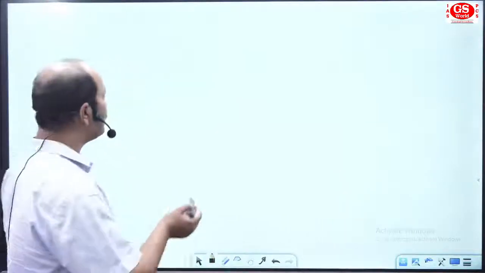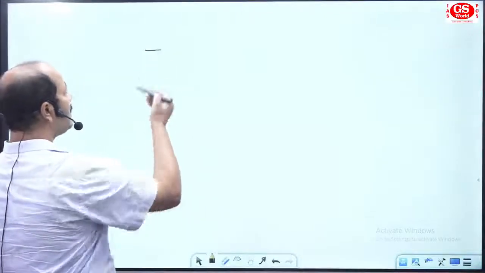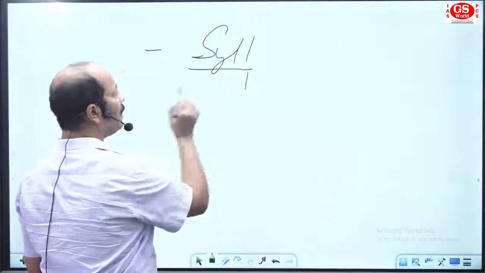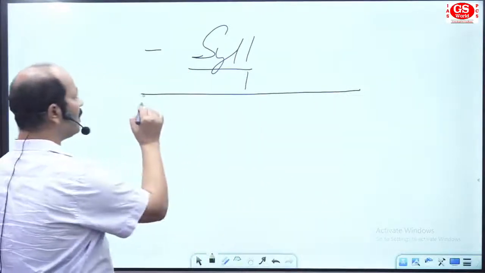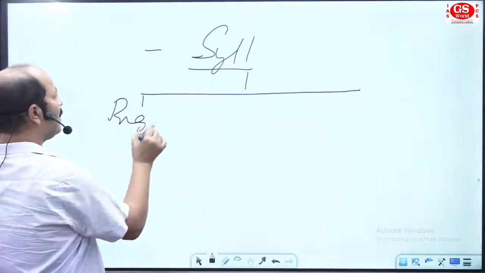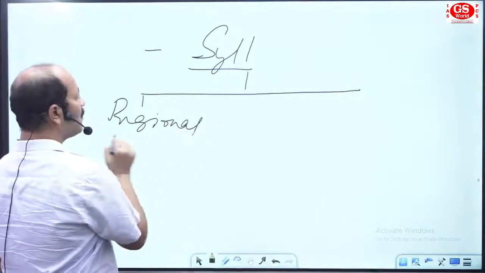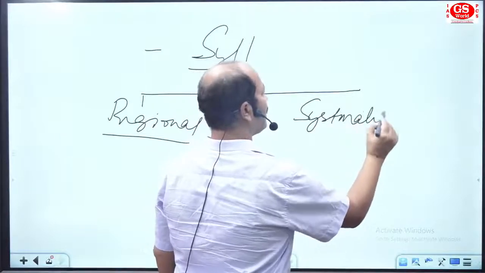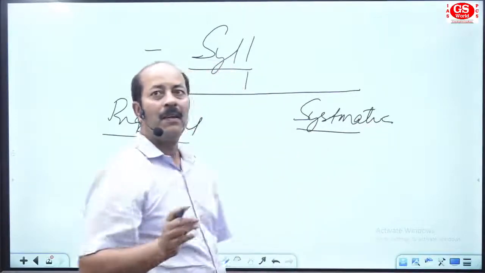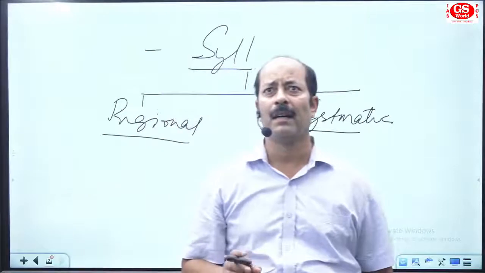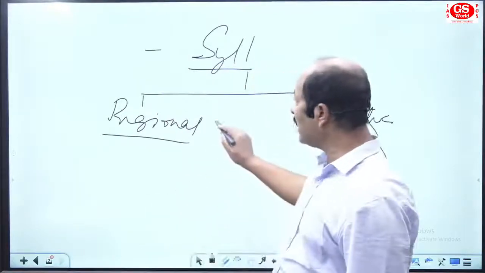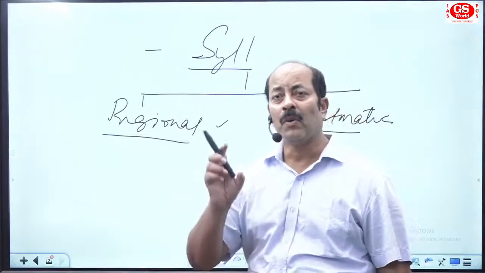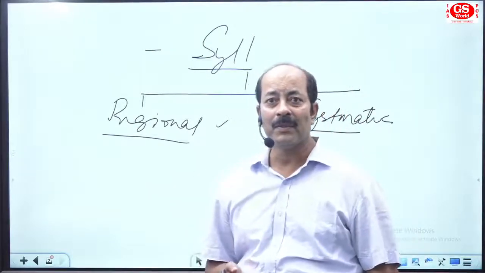Let's begin from here. In the study session we have discussed the syllabus area, and I have divided the syllabus into two parts. One is the regional aspect area, and one is the systematic aspect area. Got that? So in the whole syllabus you will find two sections: one is the regional aspect and one is the systematic aspect. And all the three aspects we are going to discuss.